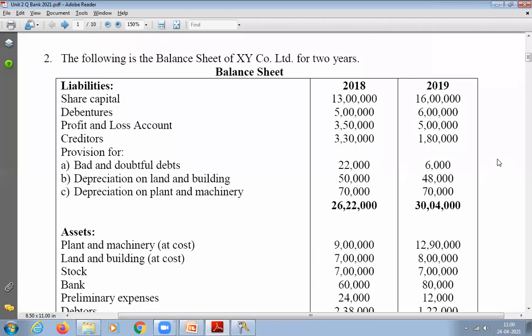The following is the balance sheet of XY Co. Limited for 2 years. Liabilities, 2018-19. Share capital 13 lakh, 16 lakh. Debentures 2018 5 lakh, 2019 6 lakh. Profit and loss account 2018 3 lakh 50,000, 2019 5 lakh.